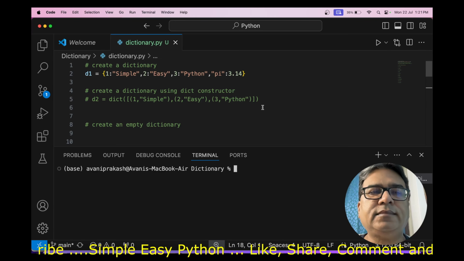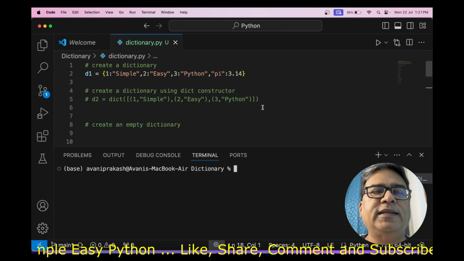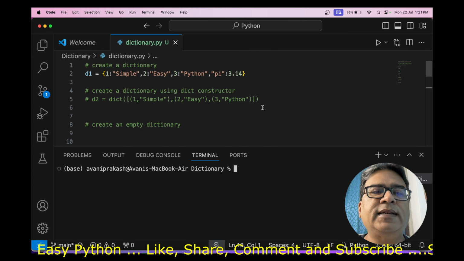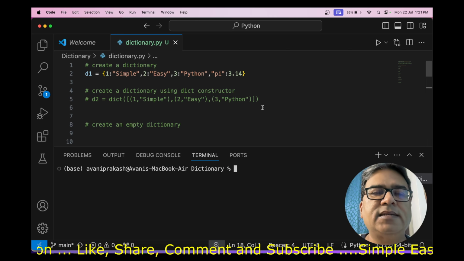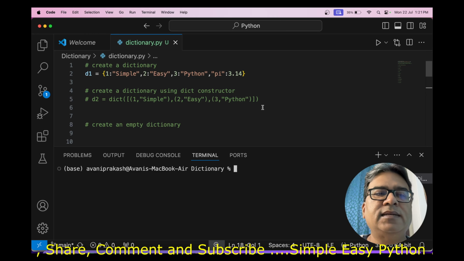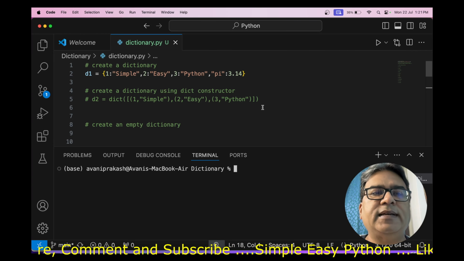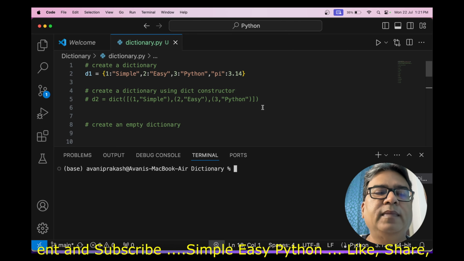Hey there. Continuing with our series on Python data structures, today I am going to discuss Python dictionaries. I have already discussed other data structures in Python like lists, sets and tuples. All these three, lists, tuples and sets, were sequential data structures, whereas dictionary is of mapping type.